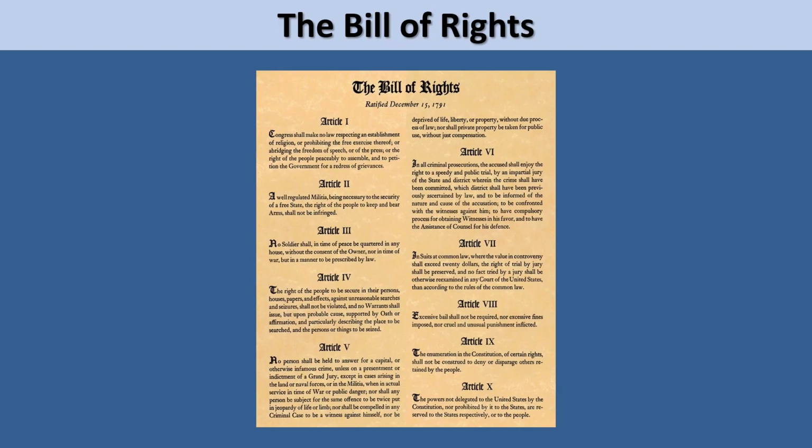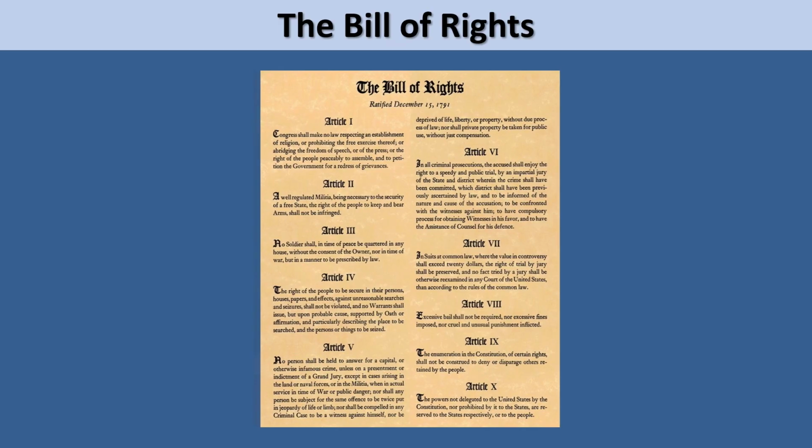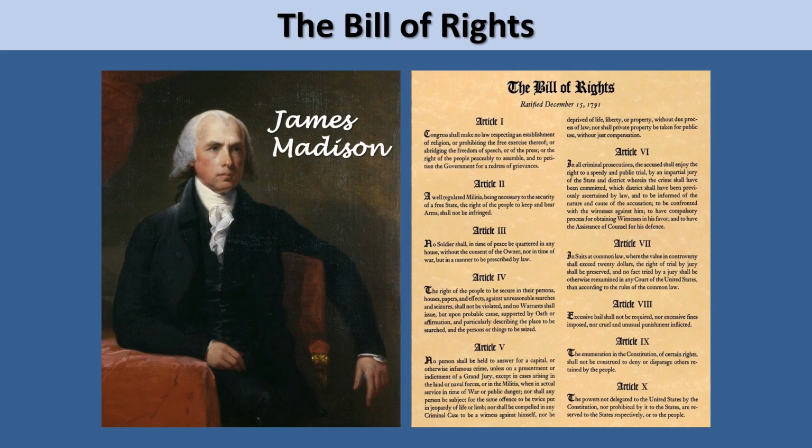Part of the Constitution that mentions the power of state governments to make their own laws is found in the Bill of Rights. The Bill of Rights is what we call the first 10 amendments to the Constitution. These 10 additions were made early on in U.S. history because some founding fathers were worried that the federal government might use its many powers to take away individual and state rights. Even staunch advocates for a strong central government, like James Madison, agreed that protecting state and individual rights against abuse from the federal government was an issue the Constitution needed to address.